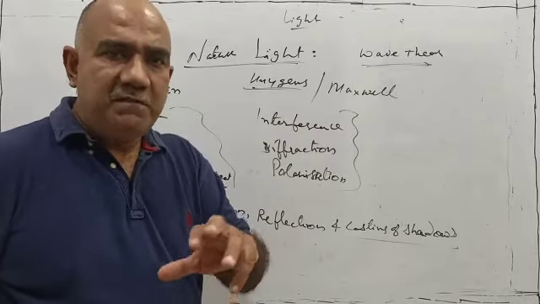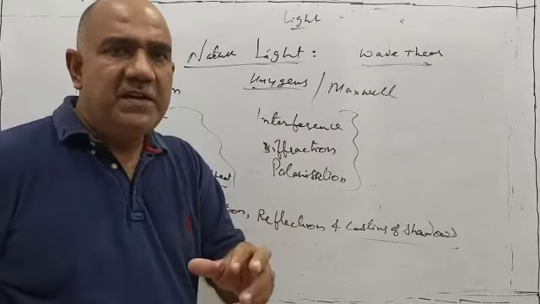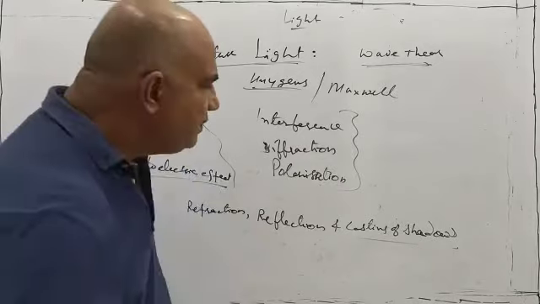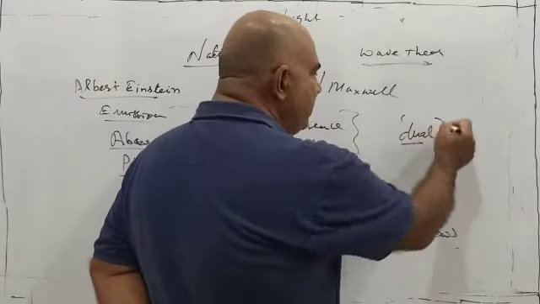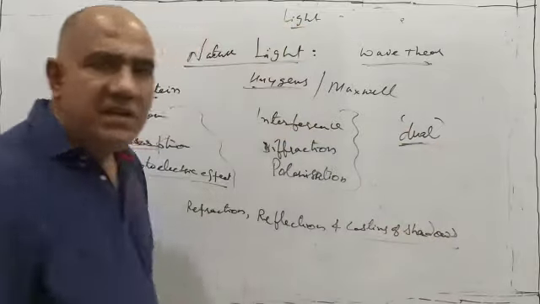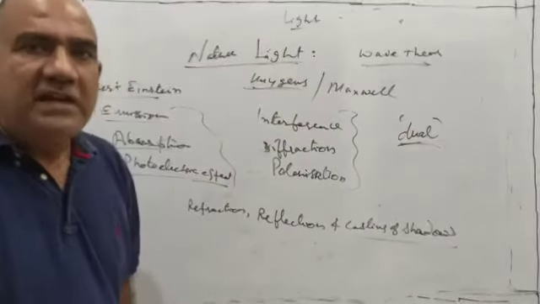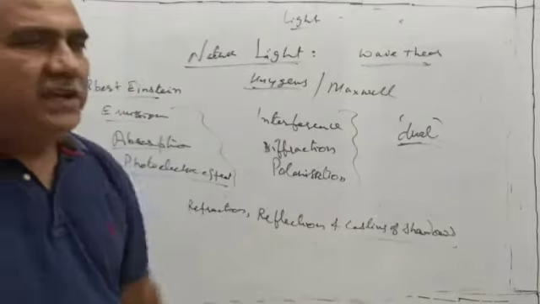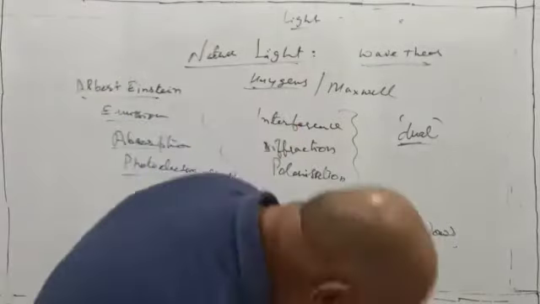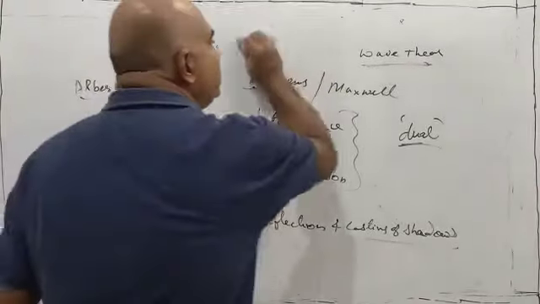So it displays wave nature, it displays particle nature. So we say light has dual nature, D-U-A-L. See, this dual means two, it has two natures, and there is another word D-U-E-L, that is a fight between two. So remember the spelling D-U-A-L. That was all about the nature of light and what the light is.